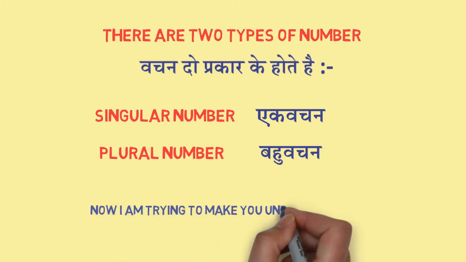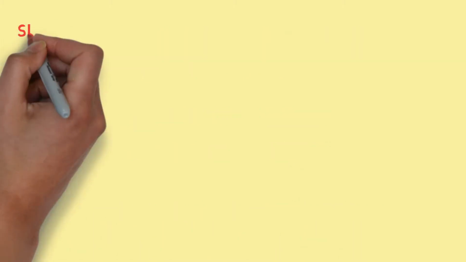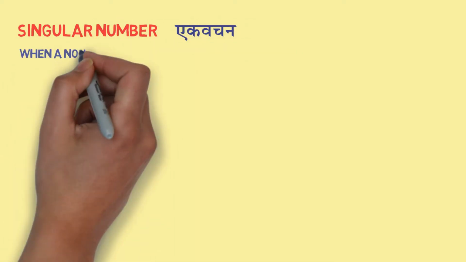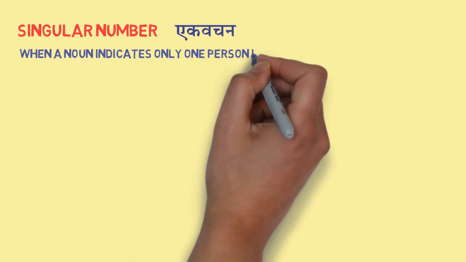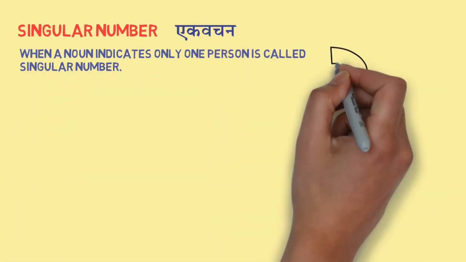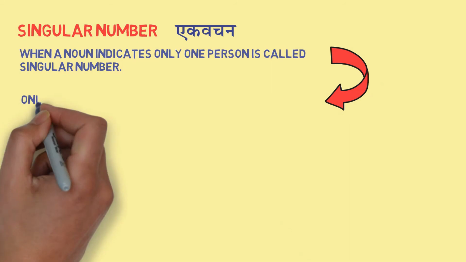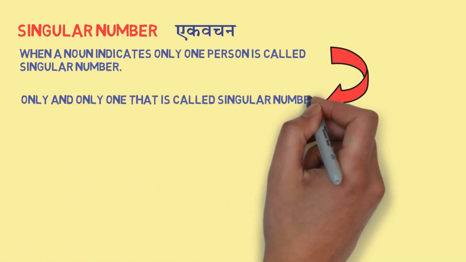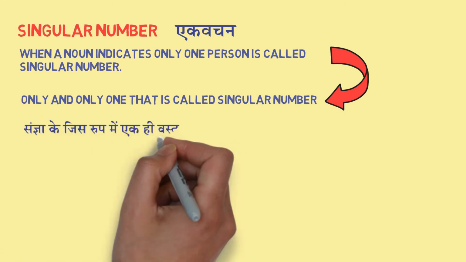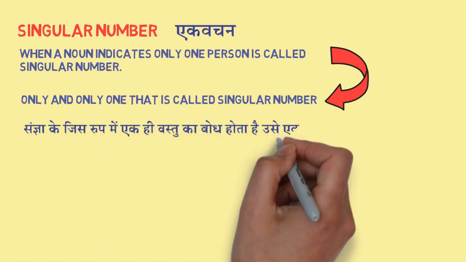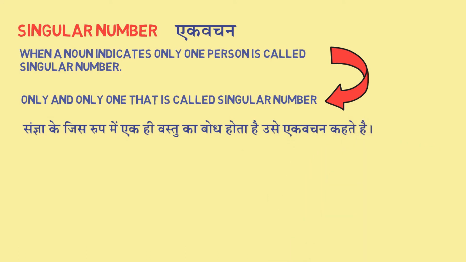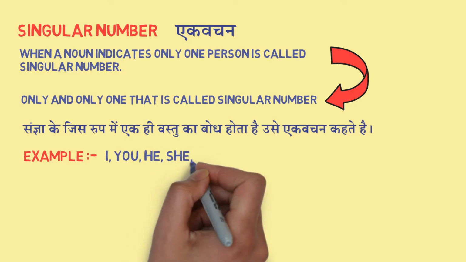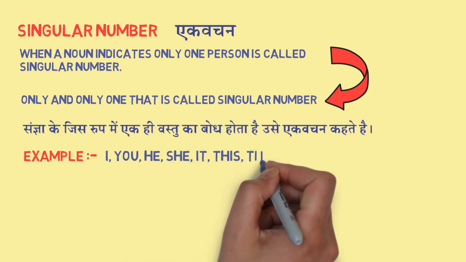Now I'm trying to make you understand about singular number, एक वचन. When a noun indicates only one person, it is called singular number. In other words, you can say only and only one, that is called singular number. संज्ञा के जिस रूप में एक ही वस्तु का बोध होता है उसे एक वचन कहते हैं. Example: I, you, he, she, it, this, that, name.